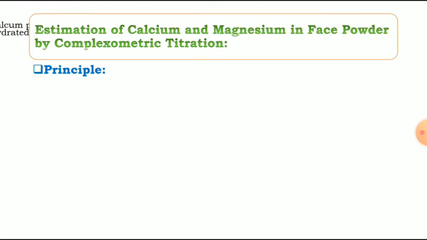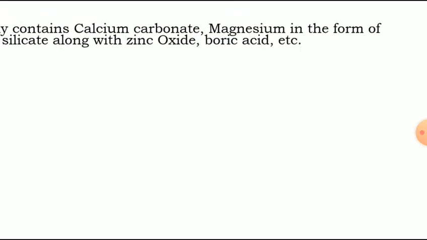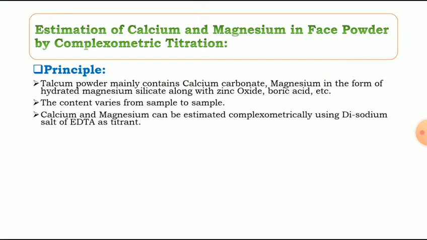In the principle, talcum powder mainly contains calcium carbonate, magnesium in the form of hydrated magnesium silicate along with zinc oxide, boric acid, etc. That means when we take the talcum powder, the major components present are calcium carbonate, magnesium carbonate, silica, zinc oxide, boric acid. Now the content varies from sample to sample.